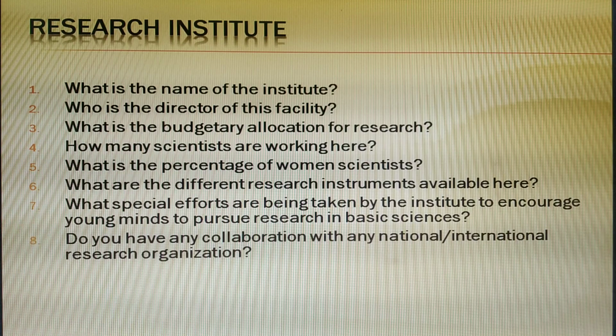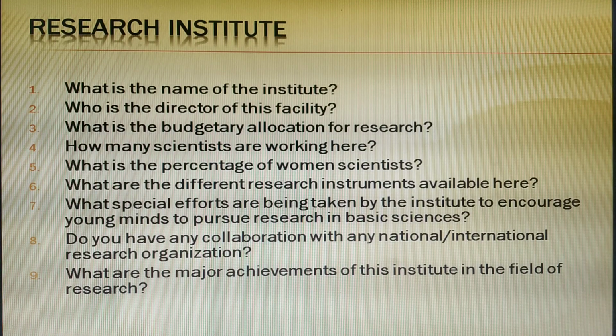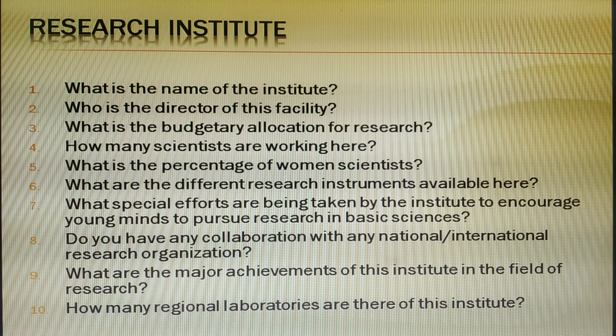Do you have any collaboration with national or international research organization? What are the major achievements of this institute in the field of research? How many regional laboratories are there of this institute? Now you must have seen there are particular laboratories in India. Like we have ICMR, Indian Council of Medical Research. It has many regional laboratories, like National Institute of Virology is one of them. Then we have another group of laboratories known as CSIR, Council of Scientific and Industrial Research. So it also has many laboratories in different parts of the country.